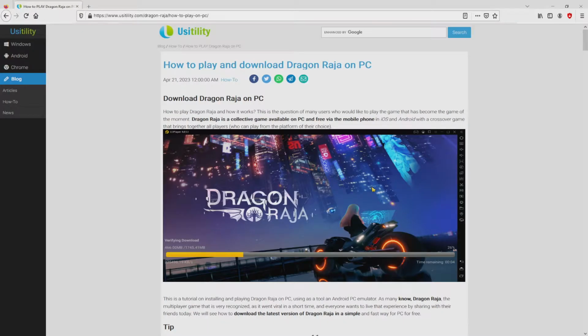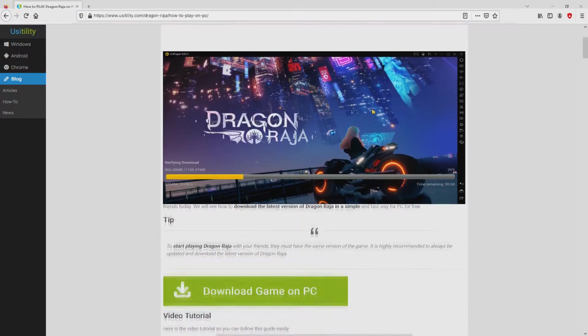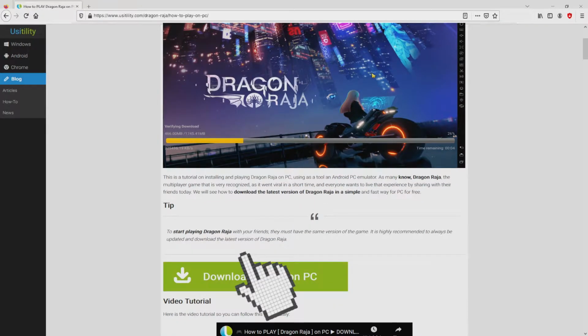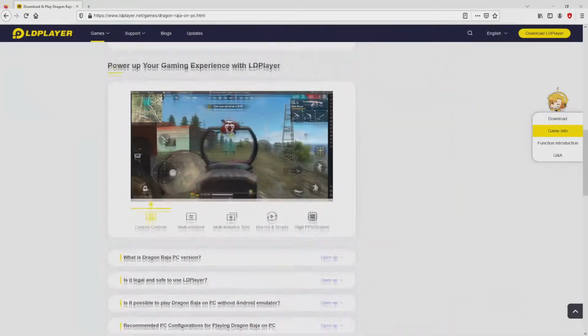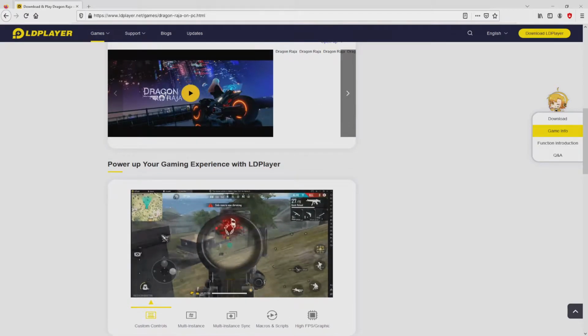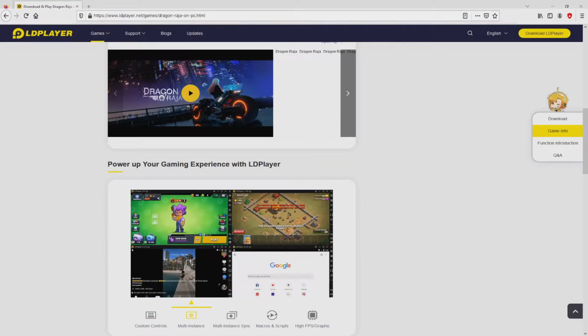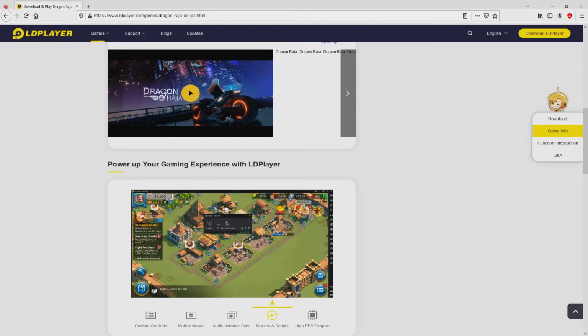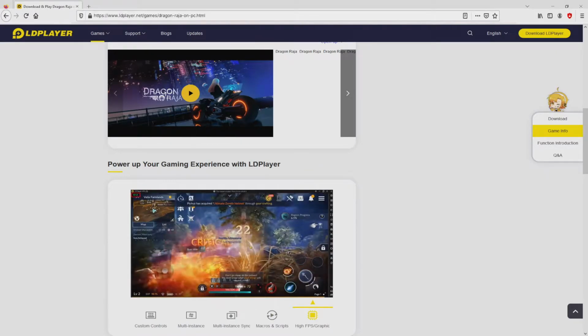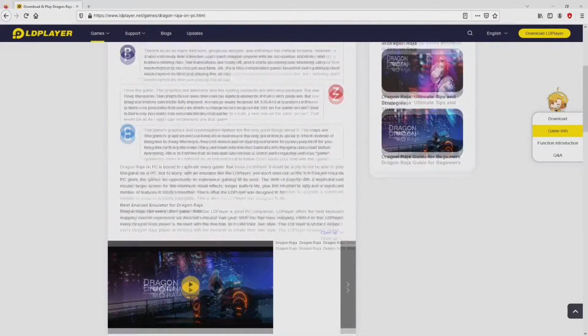We landed here on the website of Usitility, exactly where we get an in-depth explanation on the way to obtain Dragon Raja on computer. We scroll down a little bit and then click on the Download Game on PC button. After clicking on the link, we get to the website of LDPlayer. No panic, it is just the Android emulator that we are going to use to enjoy the game Dragon Raja on our PC. As you can discover here, we access some advantages of running this emulator: custom controls, multiple instances, instance synchronization, macros, scripts, high FPS, etc.